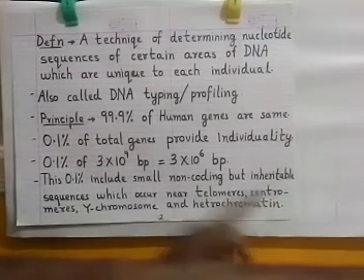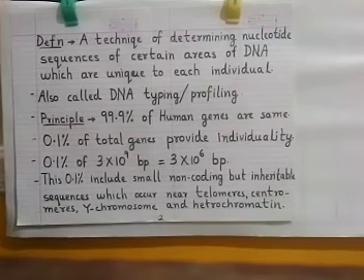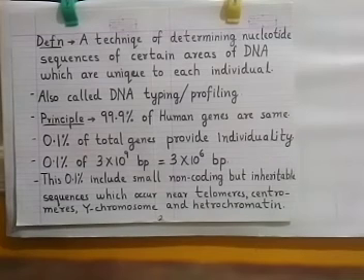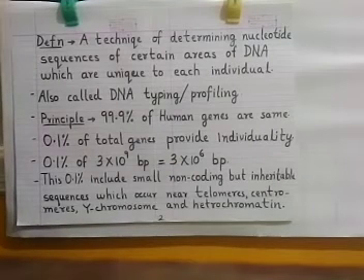And heterochromatin. What is heterochromatin? In fact, the total DNA content of human beings or any animal can be categorized into two categories, euchromatin and heterochromatin. Euchromatin means that portion of DNA which is actively coding for new proteins.